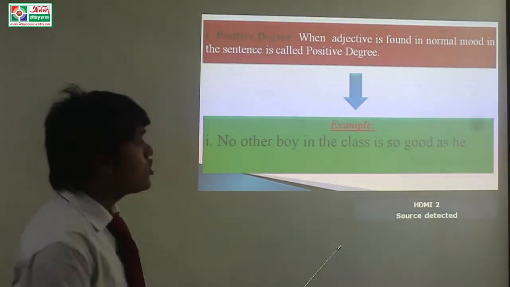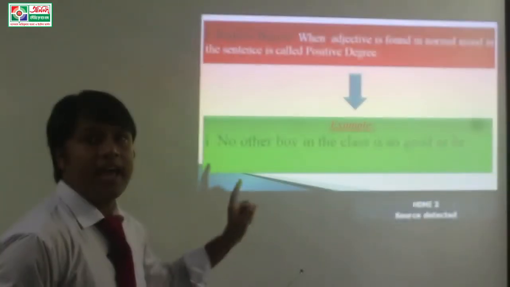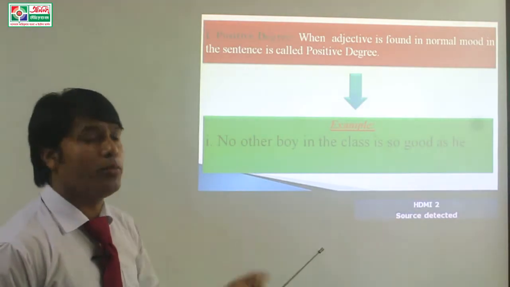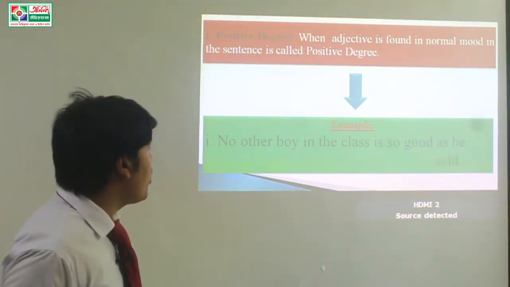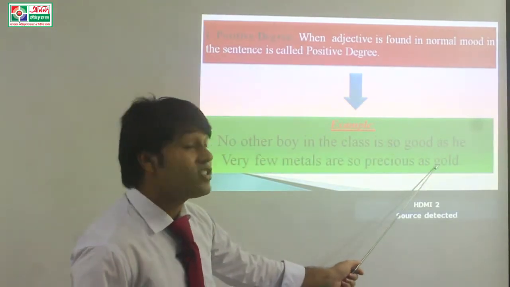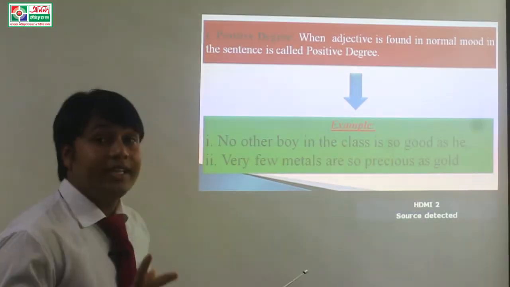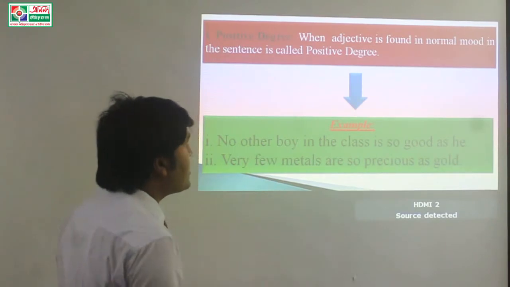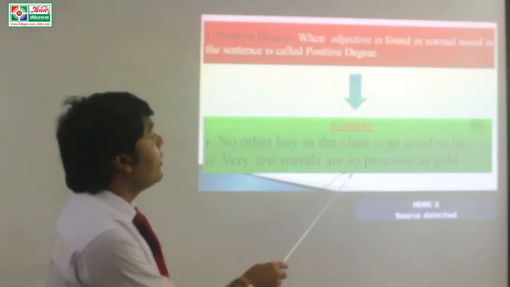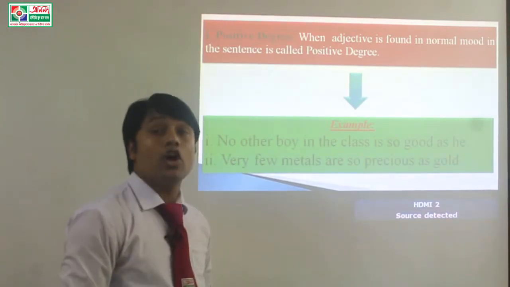Dear students, good is the adjective in this sentence and it is found in normal mode, that means positive mode. Next example, very few metals are so precious as gold. Dear students, precious is the adjective in this sentence and it is found in normal mode, that means positive mode.